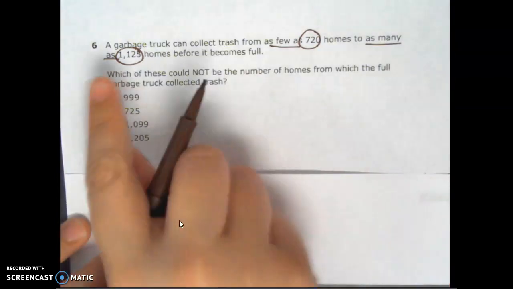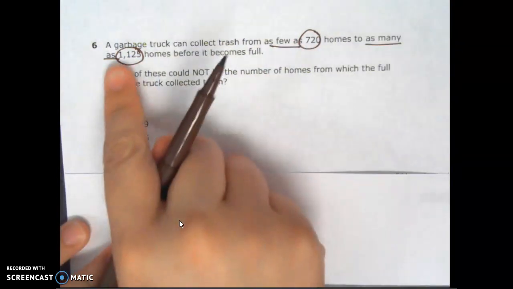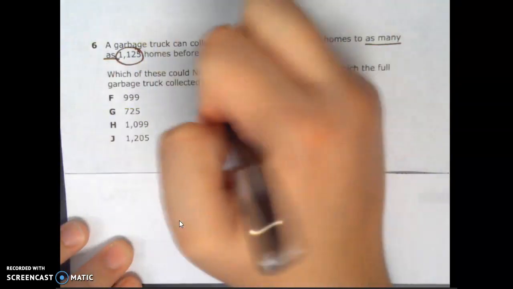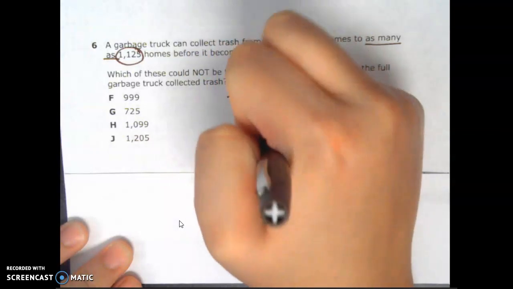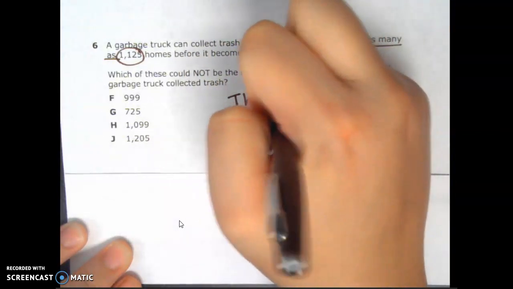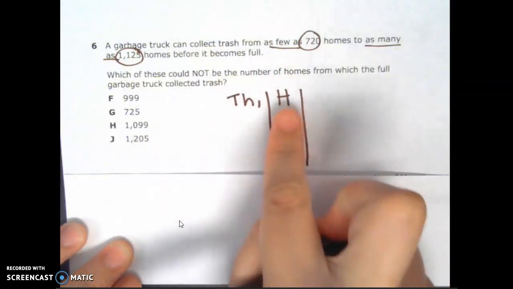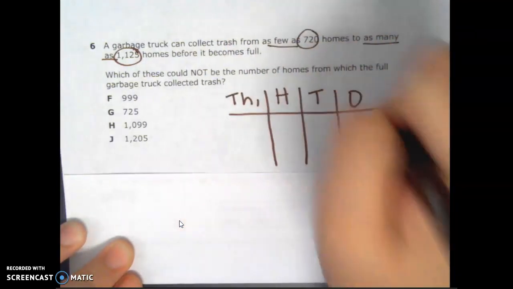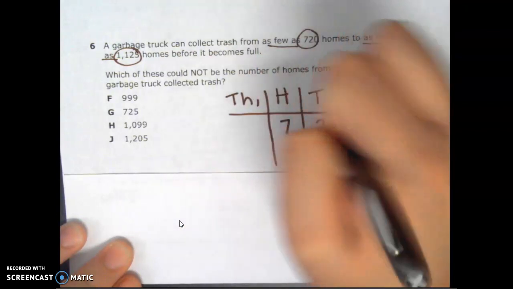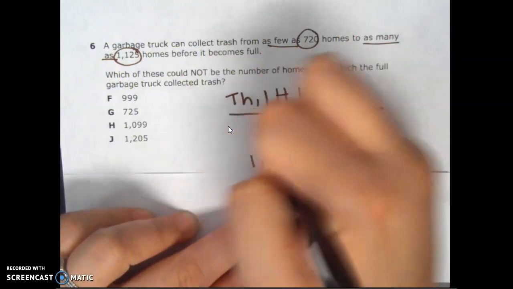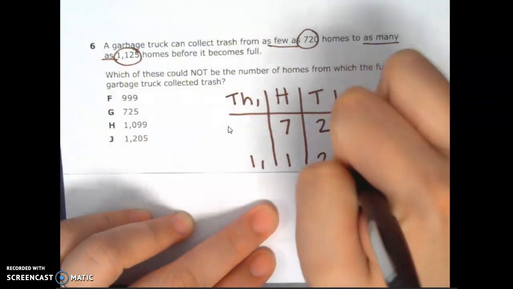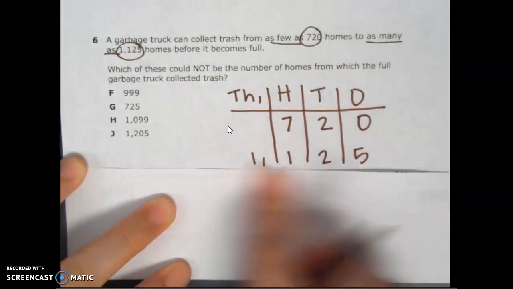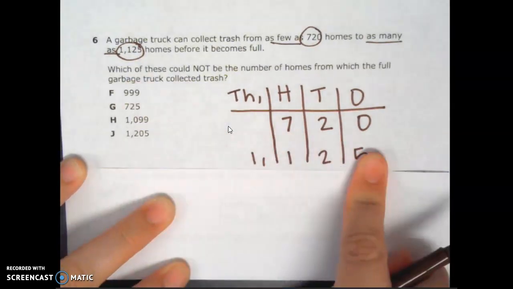So I'm going to plug these two numbers into a place value chart. The largest place value I have here is 1,000. So that's all I'm going to do. I'm just going to create up to my thousands. Thousands, hundreds, tens, ones. 720 and 1,125. So those are the two numbers that my answer choice needs to be between.